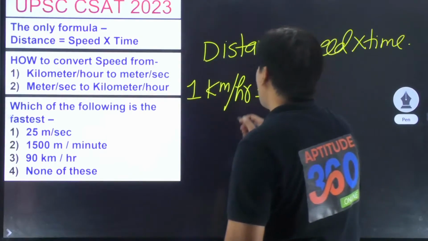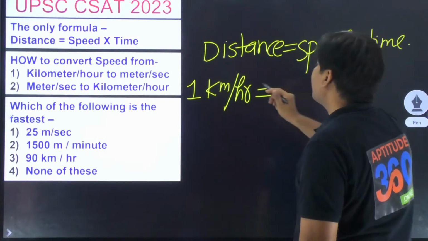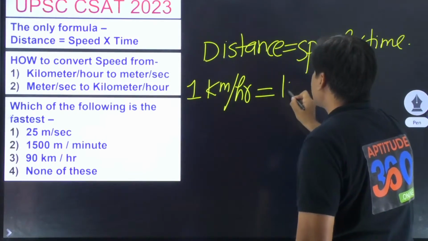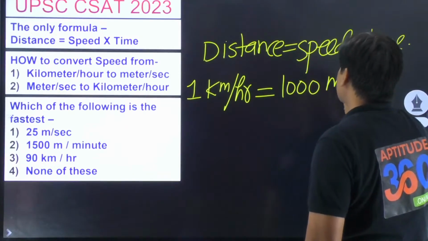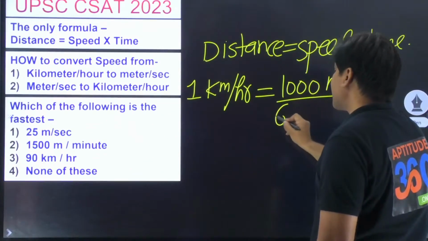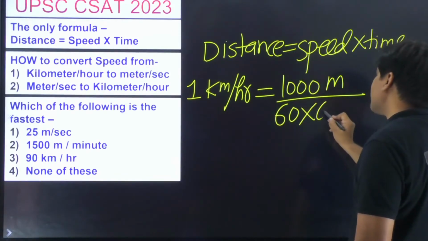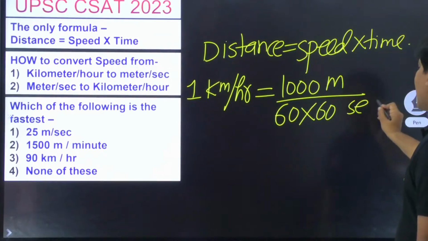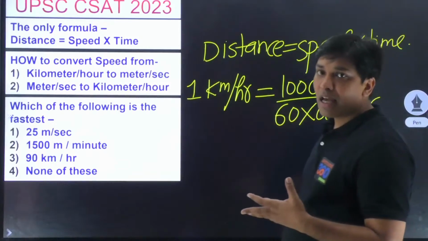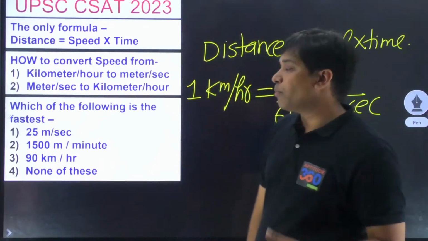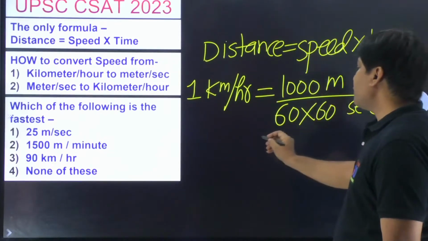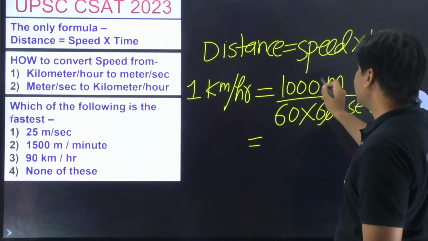Okay then. Now another very important thing out here, if I have to convert this in meter per second, this is going to be what? 1000 meters divided by 60 into 60. Why did I do 60 into 60? Because 1 hour is equal to 60 minutes and 1 minute is equal to 60 seconds. So that's why it is going to be 60 into 60. If you simplify this, what is it that you will be getting?